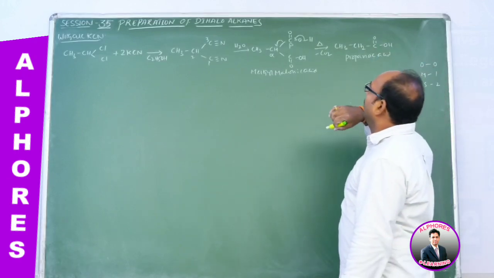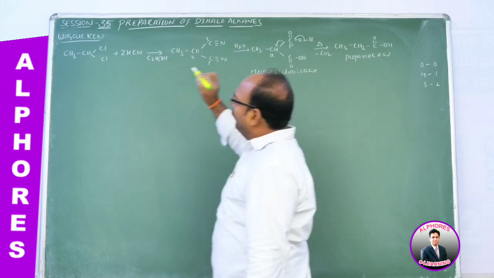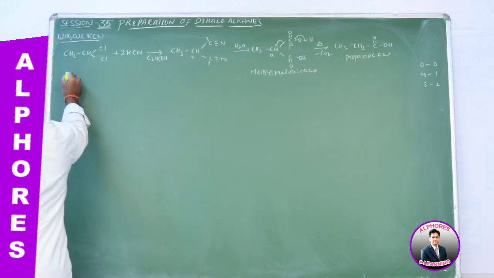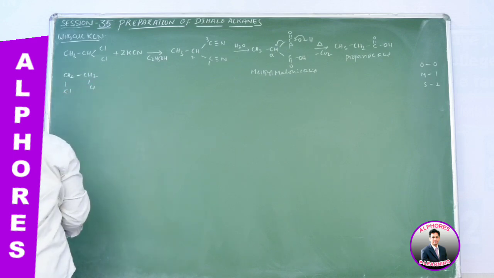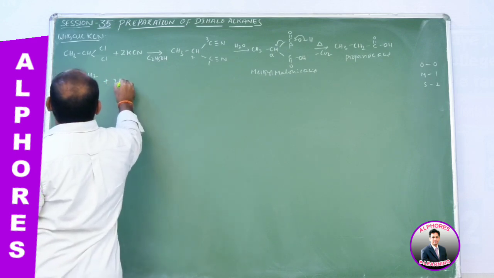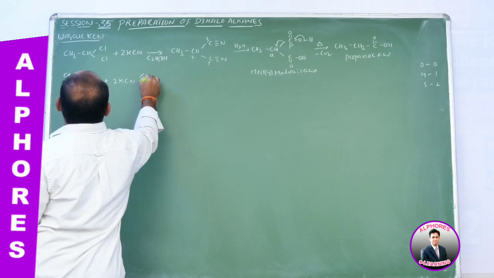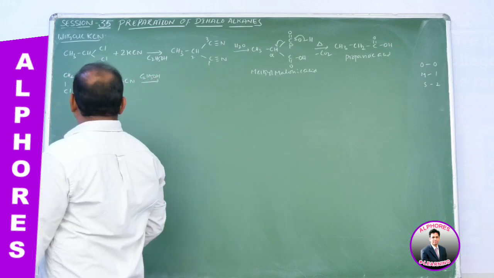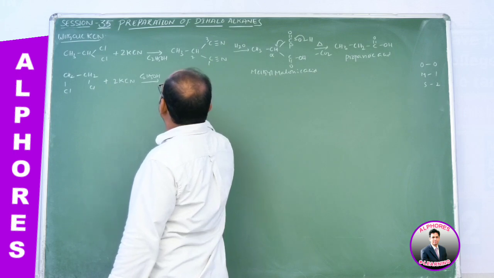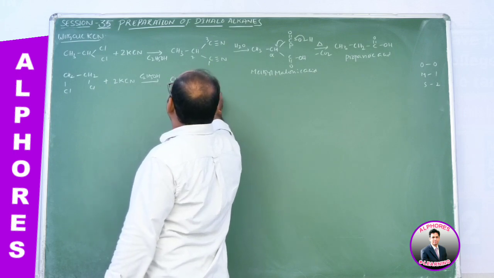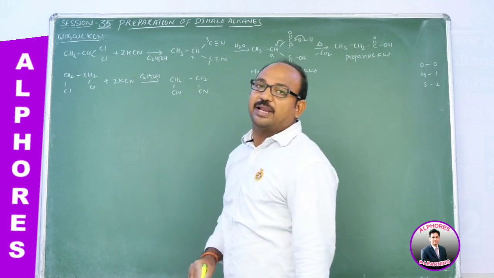Propanoic acid. Here, if we consider a vicinal dihalide instead of a geminal one, means 1,2-dichloroethane, which upon treatment with KCN in ethyl alcohol, here also a nucleophilic substitution reaction takes place. We are getting CH2CN and CH2CN, butane 1,4 dinitrile.